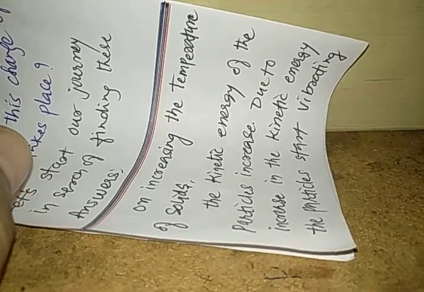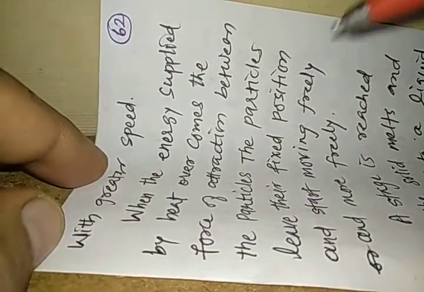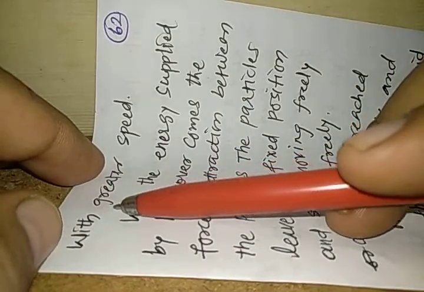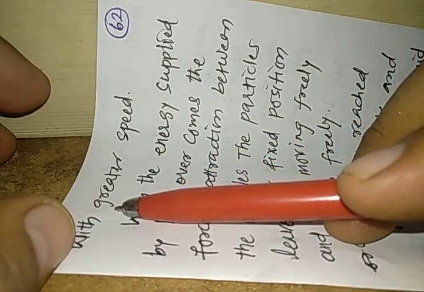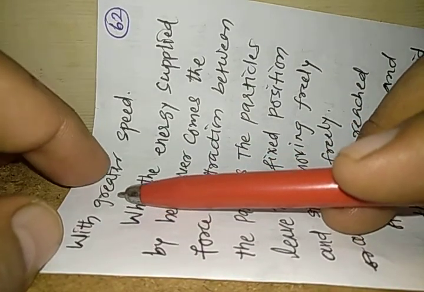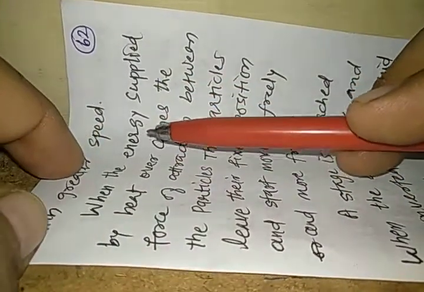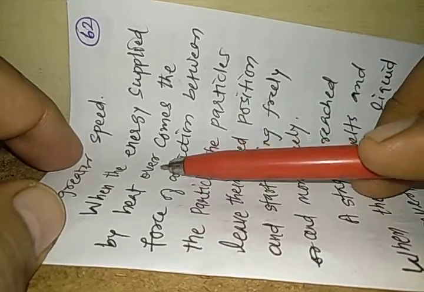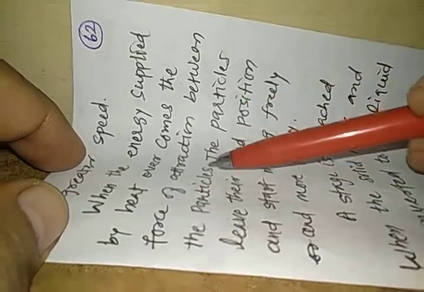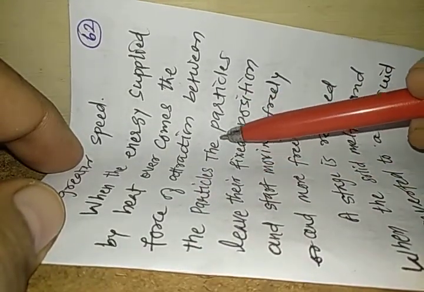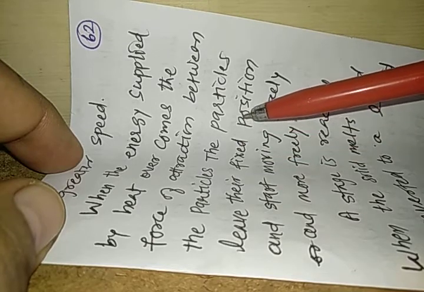Due to increased kinetic energy, the particles of solid cannot move because they are closely packed, so they start vibrating with greater speed. Initially, they were vibrating with a slower speed, but now they vibrate with a greater speed. When the energy supplied by heat overcomes the force of attraction between the particles, they leave their fixed position.